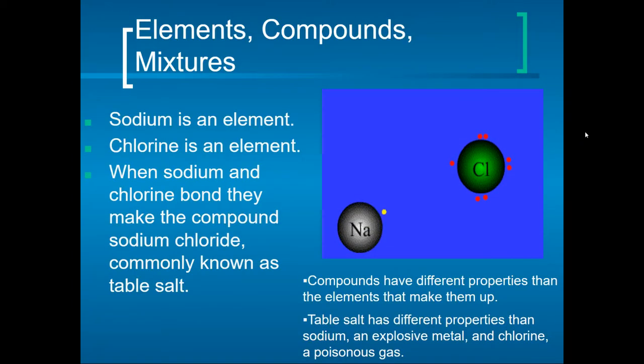All right, so sodium is an element. Chlorine is an element. When sodium and chlorine bond, they make a compound called sodium chloride, also known as table salt. Compounds have different properties than the elements that make them up. Table salt has a different property than sodium, which is an explosive metal when it's in water, and chlorine, which is a poisonous gas.